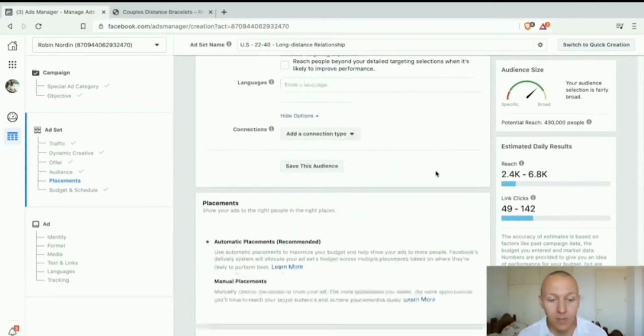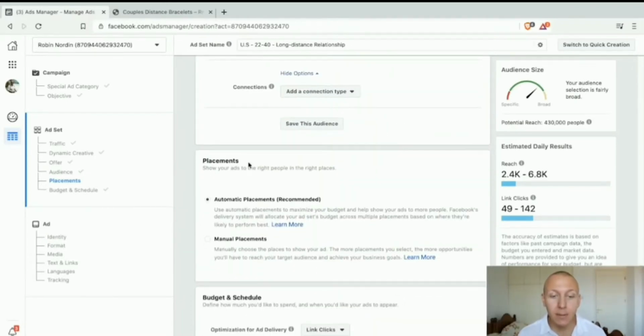So in this lecture, we're going to go through the different placements. In other words, where your ads are actually going to be showing up. And this is an important one, so let's dive in. So scrolling down, we have placements. And placements is just the way it sounds. It is where will your ads be showing up.